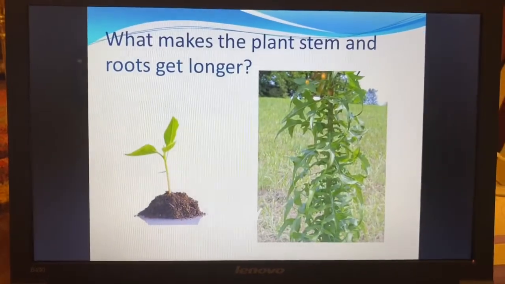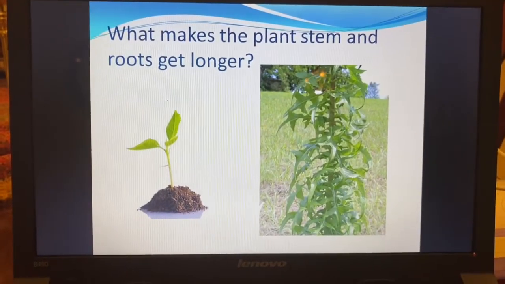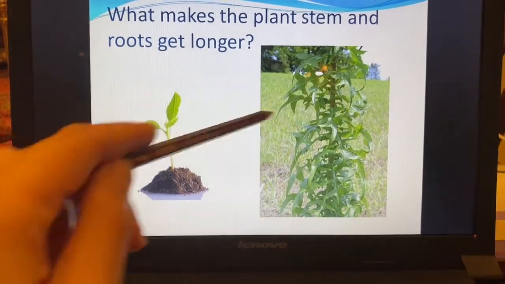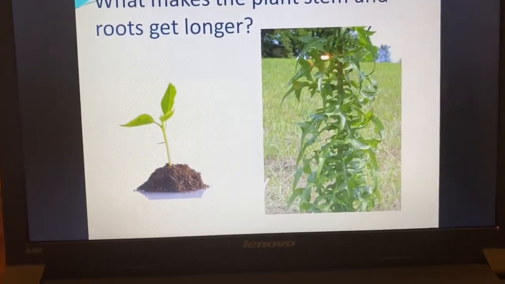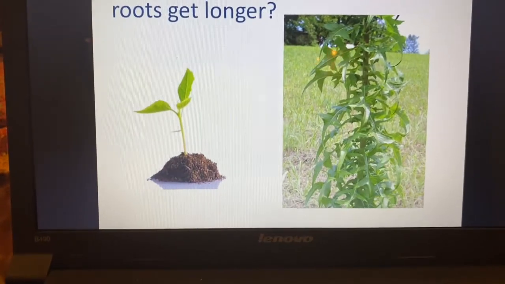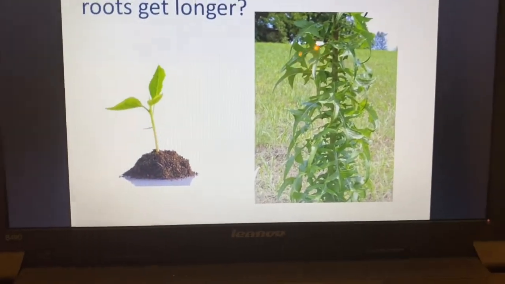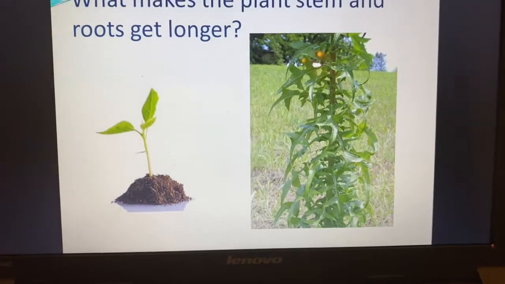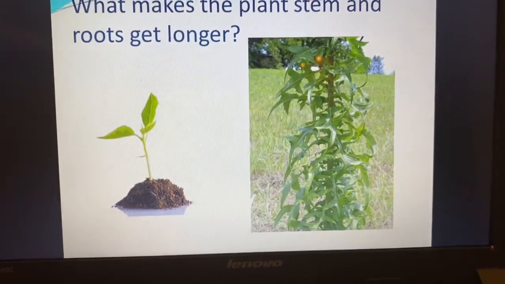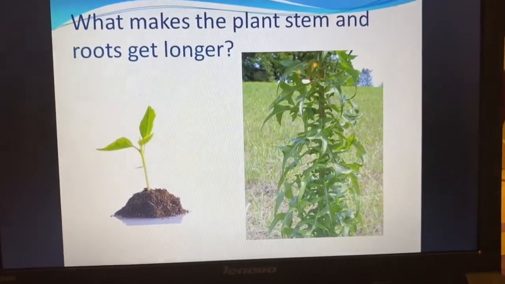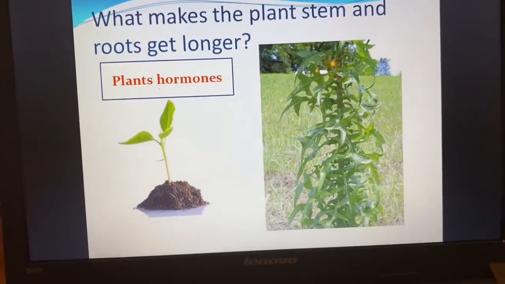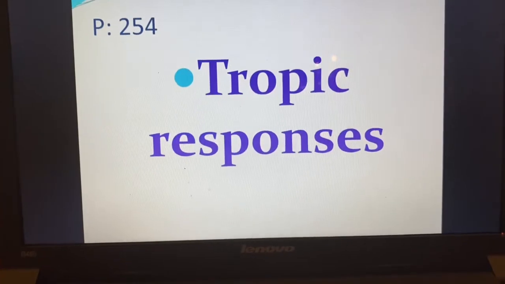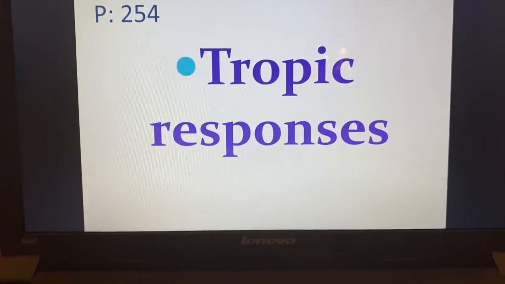Okay? What makes the plant stem and roots get longer? What do you think? Why do they get longer? Like humans, how do they get longer? You know that they have hormones for humans and also for plants, the growth hormones. Today, inshallah, we will talk about this. Our lesson today is called Tropic Responses.